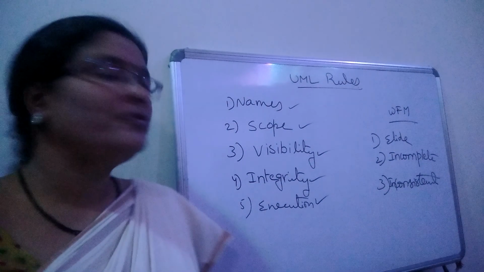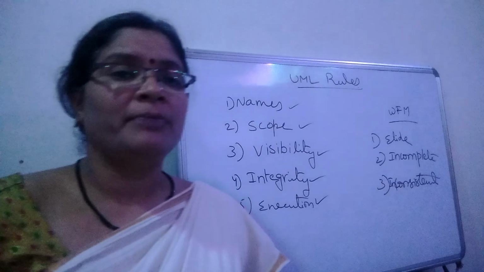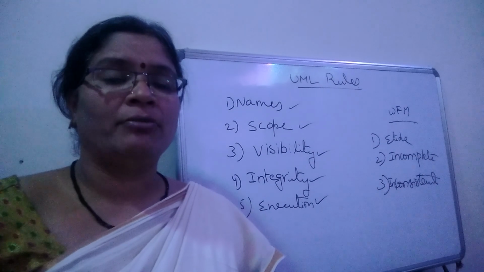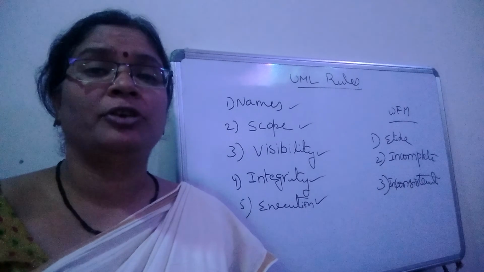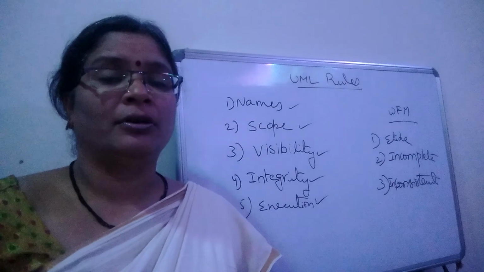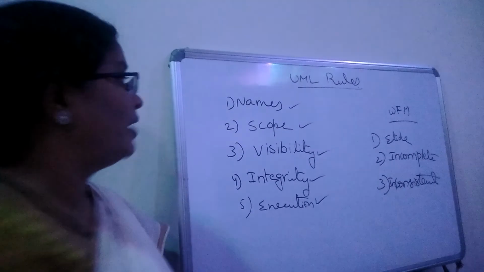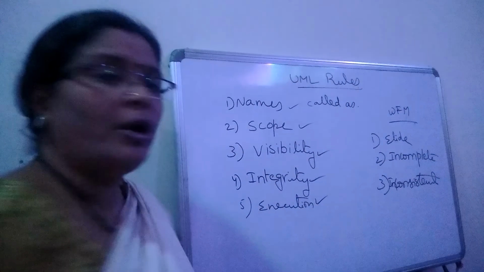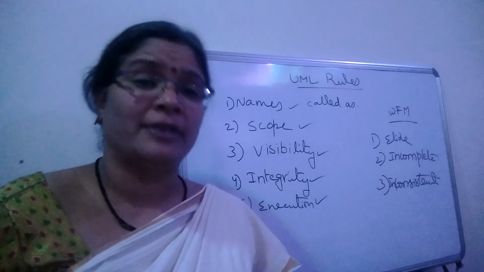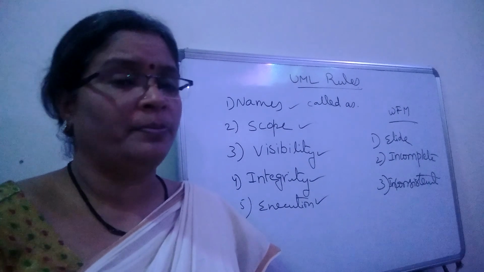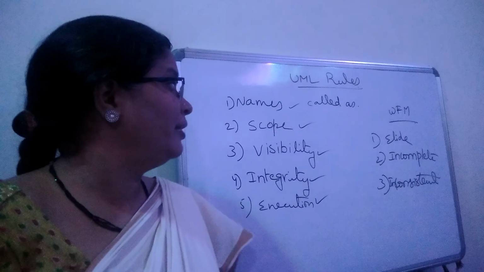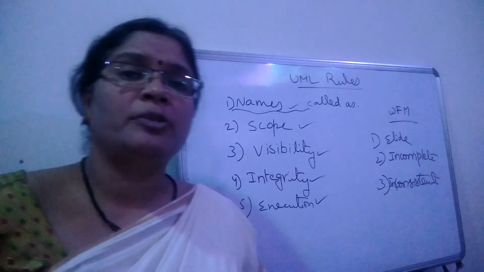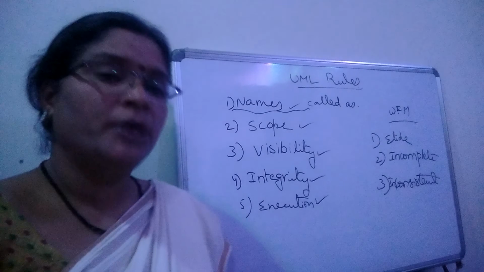Let us see, the first one is nothing but names. What is the meaning of names? What kind of diagram, what is the name of the diagram, what is the name of the relationship, and what is the name of the thing, whatever it is, can be given a name. For example, activity diagram is a name and dependency is a relationship. Like that we have certain names, and each and everything can be represented with a specific name. This is one of the rules to be followed.